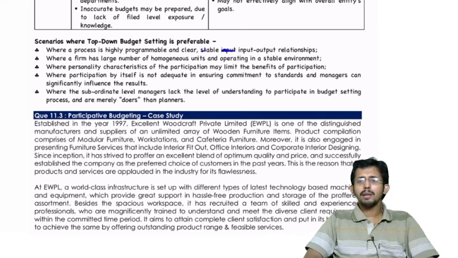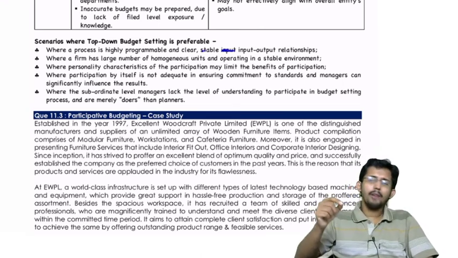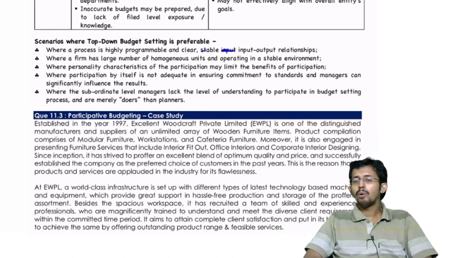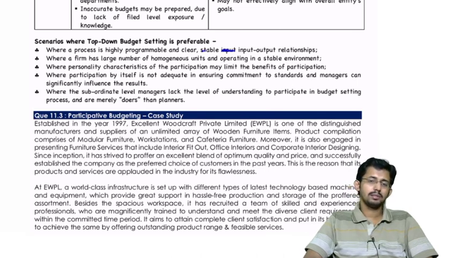Then next, where the subordinate level managers lack the level of understanding to participate in a budget setting process, and they are merely doers rather than planners. Yes, this is something which I explained earlier, because if you ask somebody to prepare a budget, they should have sufficient knowledge of how to plan and prepare the budget. If they lack that knowledge, then how can they prepare the budget? That would be the question. So if the subordinate level managers lack the expertise required for preparing the budget, then you can't ask them to prepare it. They can only be followers, not planners. Is it clear? So these are the scenarios where top-down budget setting will be preferred.